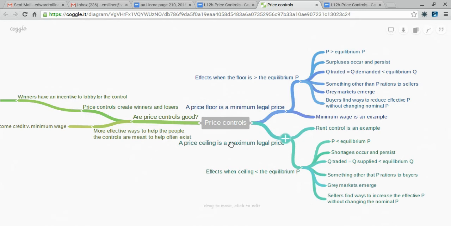A price ceiling is a maximum legal price. Rent control is an example. When the rent control is below the equilibrium price, it means the price will be less than equilibrium. It means shortages occur and can persist. It means the quantity traded will equal the quantity supplied, which is less than the equilibrium quantity. It means something other than price rations to buyers, that gray markets will emerge, and that sellers will find ways to increase the effective price without changing the nominal price.